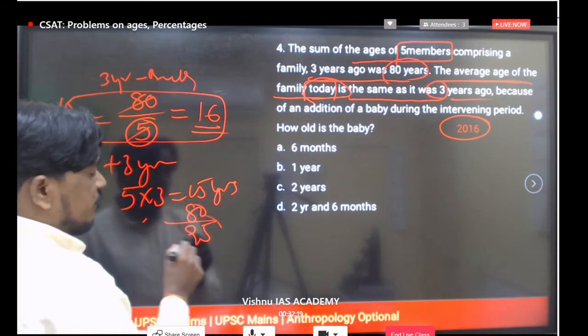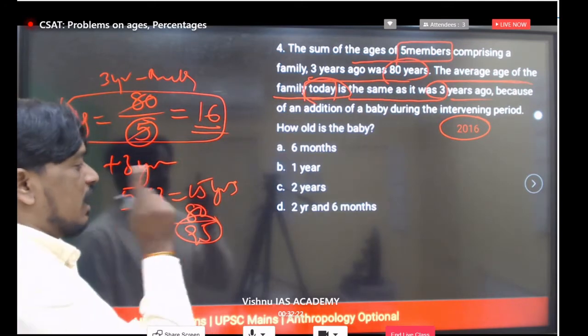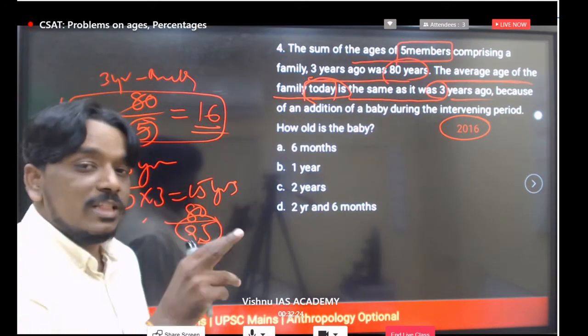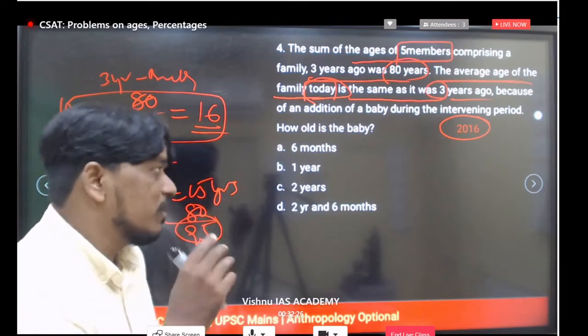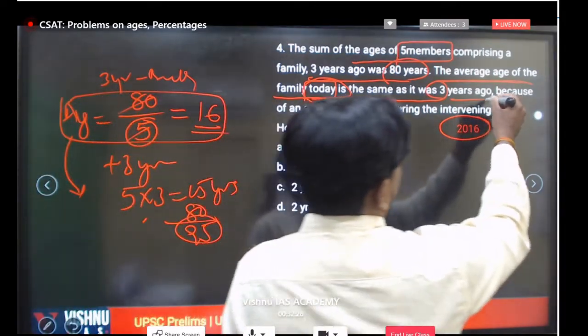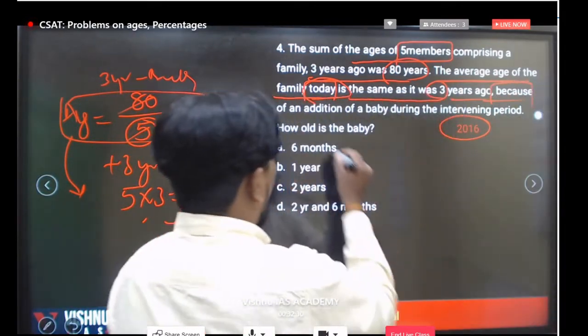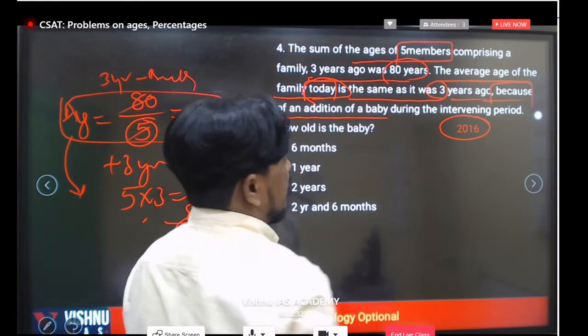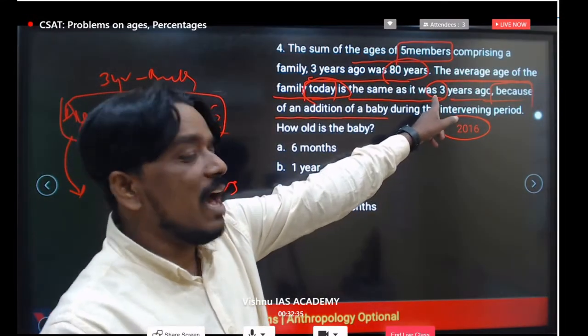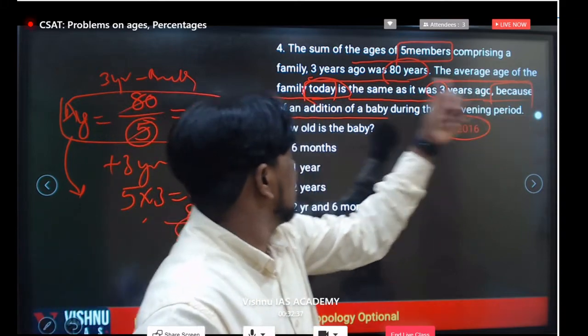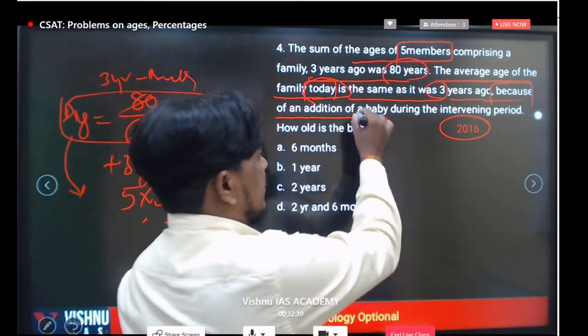But for 95, if you take the average, do you get 16 or not? We have to check, because at present the average age of all the family members is also the same. But why is it the same? Because of the addition of a baby.